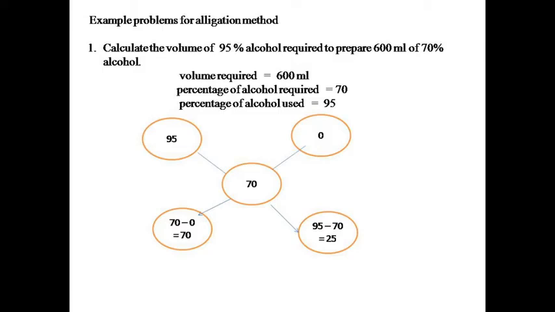So, parts of 95% alcohol is calculated by subtracting 0 from 70, then we get 70 parts, and parts of water is obtained by subtracting required percentage from stronger percentage, meaning 95 minus 70 equals 25 parts.